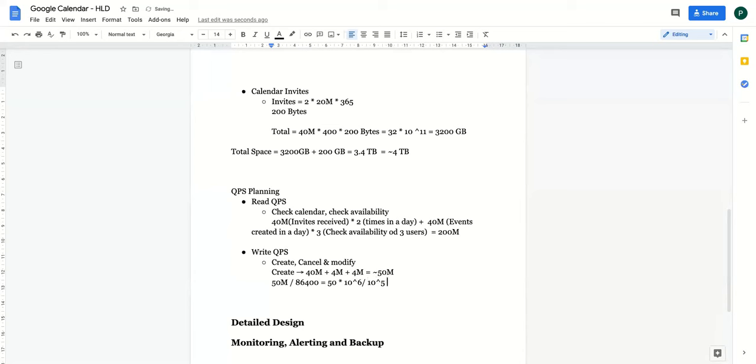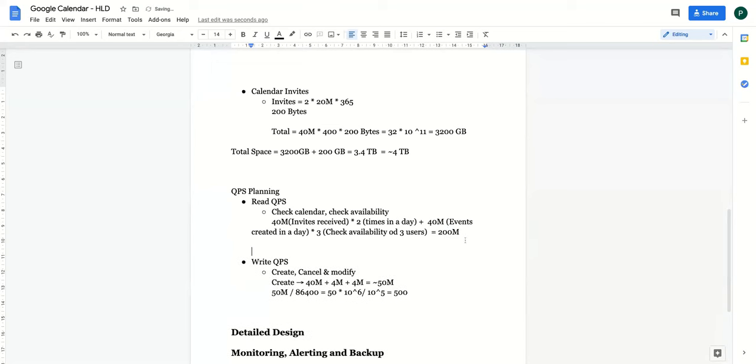Correct. So this comes out to be 500. And the other one is 4 times more. This was 50 million and this was 200 million, so it is 4 times, right? So the QPS will be equal to 2000. Here the QPS will be equal to 50 million divided by this, and so this will be 500.